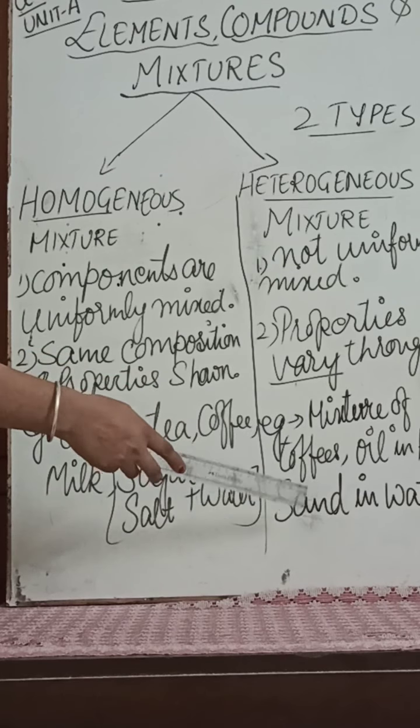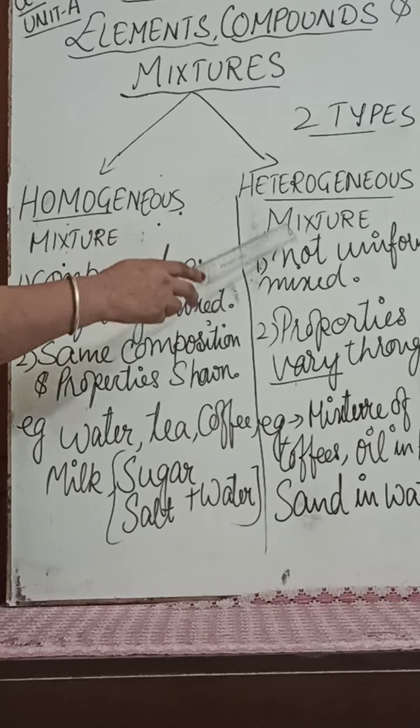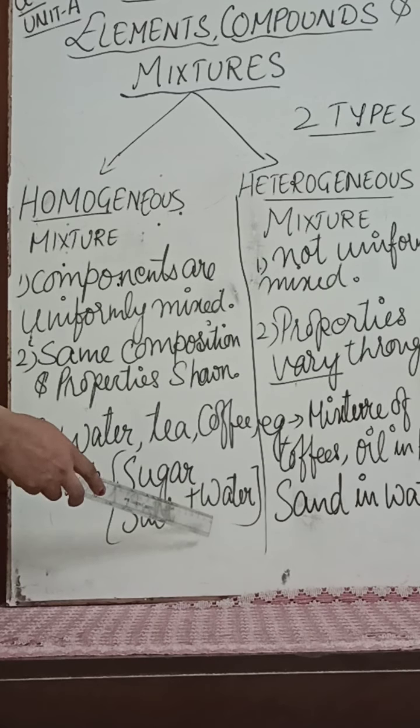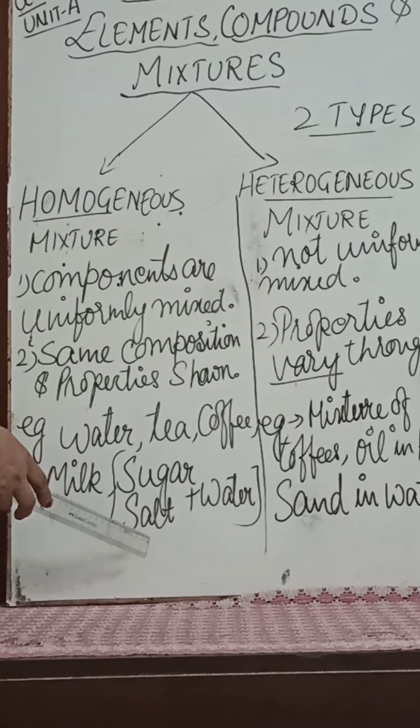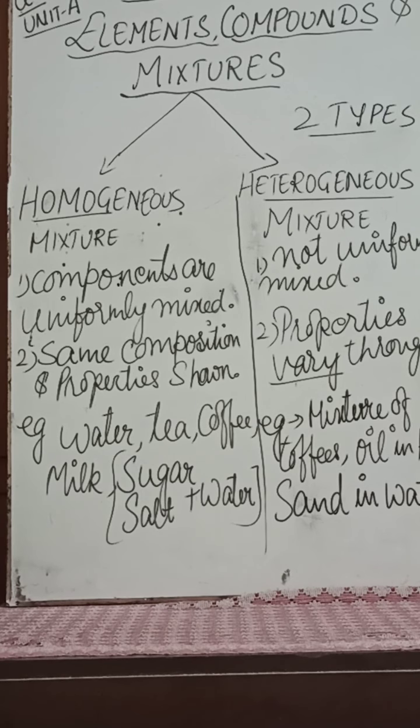It doesn't dissolve, it settles down. You can see the sand particles. So it's a heterogeneous mixture. Whereas when sugar is mixed with water or salt is mixed with water, it dissolves. So it is an example of a homogeneous mixture. So I hope you understand the difference between homogeneous and heterogeneous mixtures, right? Further, we are going to study about the types of homogeneous mixtures.